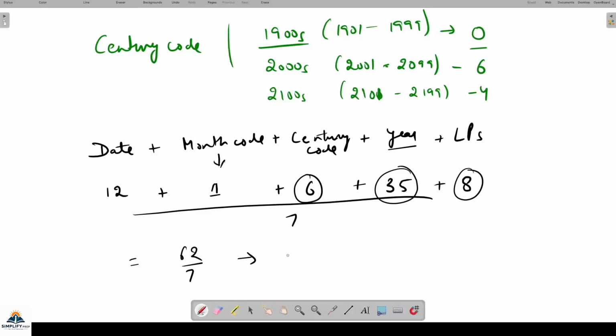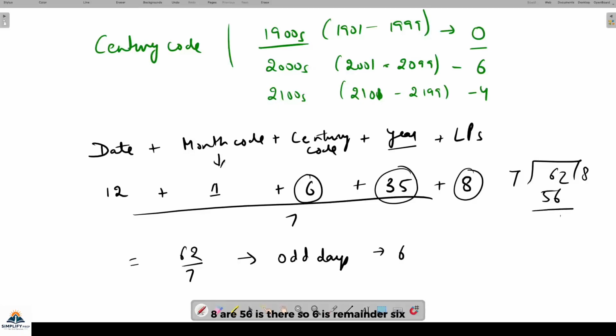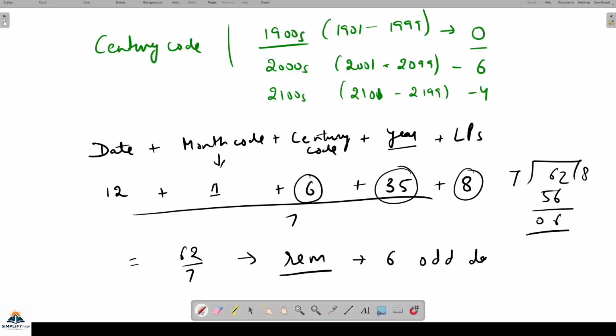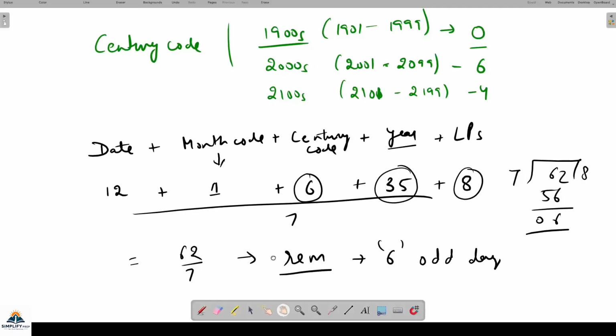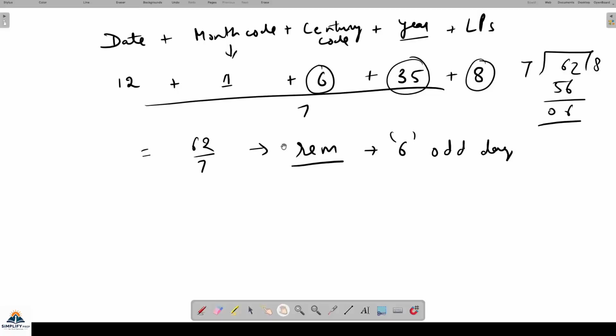So this will give you odd days कितने हो जाएंगे, है ना, 7 से डिवाइड करने के बाद इसमें 6 odd days हो जाएंगे, बिकॉज 62 divided by 7, 7 8s are 56 is there, so 6 is the remainder. Just see the remainder of this thing. इसमें remainder जैसे हम odd days में देखते हैं, so it is coming out to be 6 odd days, और 6 code is coming. और now the answer shift कहाँ से करेंगे, तो इसमें क्या होता है that you have some codes or assumptions for the day also.